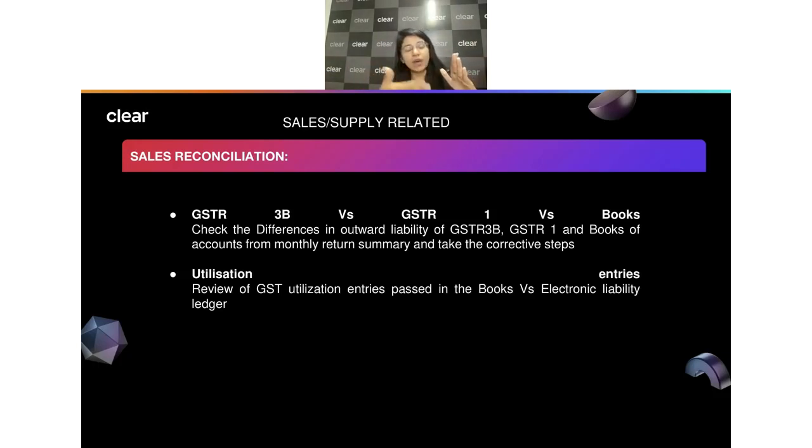There can be something which is part of GST1, but you have not paid taxes in GST3B. Even within the GST1 itself, you may have missed reporting the customer GST number properly. You would have categorized it as a B2C supply. So this is something we should always keep in our mind. Always look into the credit side, look into each and every transaction very carefully, and accordingly see whether GST is charged or not.